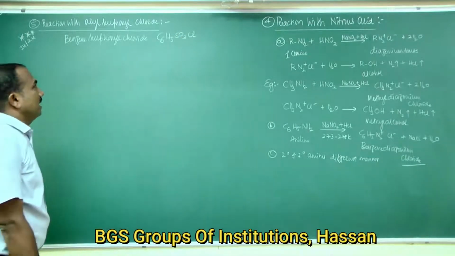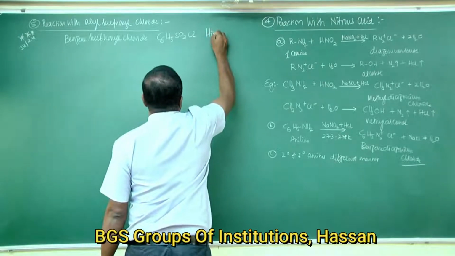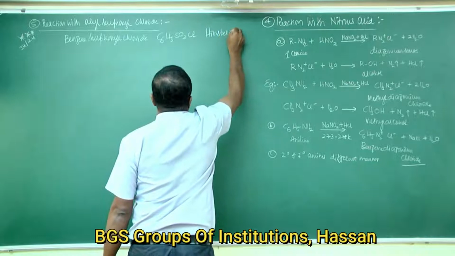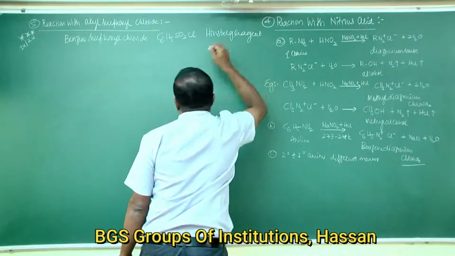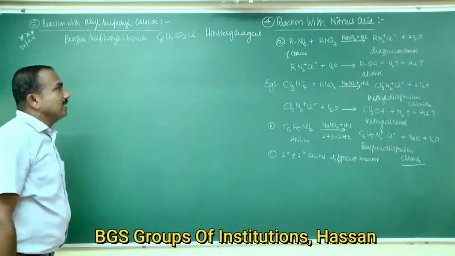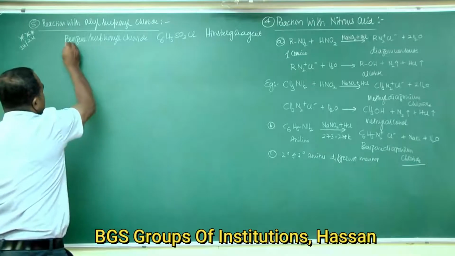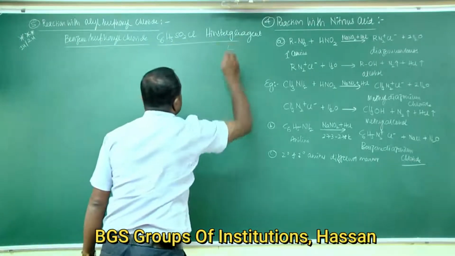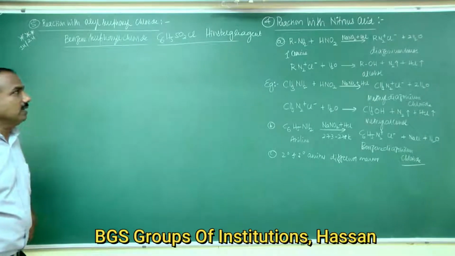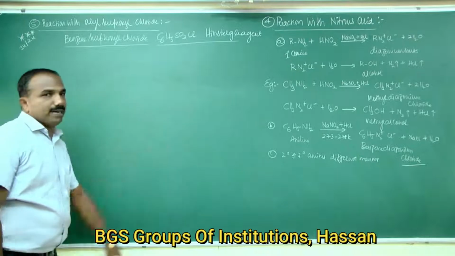Benzene sulfonyl chloride is called Hinsberg reagent. In the examination they have asked, what is Hinsberg reagent? Hinsberg reagent is nothing but benzene sulfonyl chloride. Okay, this is very important.